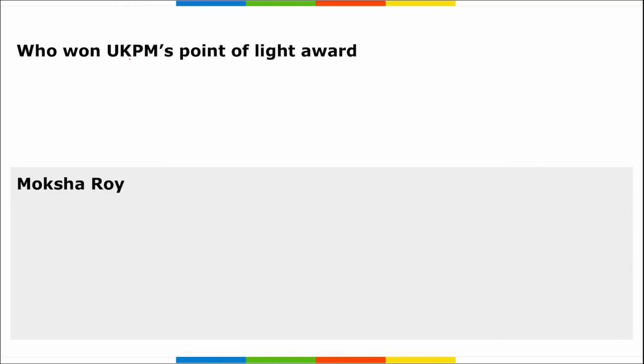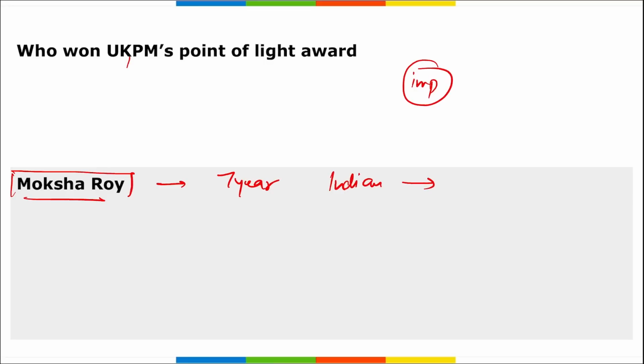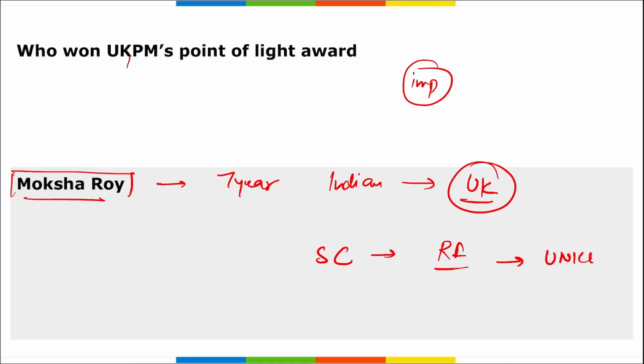Next, who won the UK PM's Points of Light Award? And this is important. It was won by whom? Moksha Roy, right? She's a 7-year-old Indian origin girl, and she is currently residing in the UK. She was awarded with the UK Prime Minister's Points of Light Award as a sustainability champion for volunteering for several sustainable initiatives that include raising funds for children in need for UNICEF. Correct? So she is Moksha Roy.